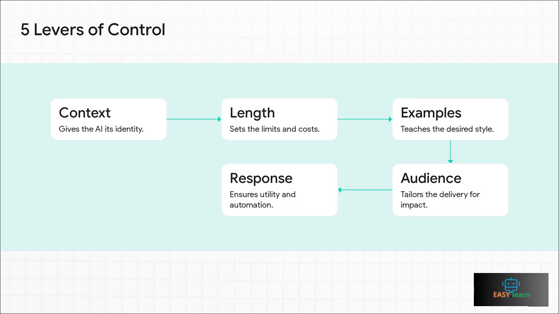So let's bring it all home. These are your 5 levers of control. Context gives the AI its identity. Length and output controls set the limits. Examples teach it the style. Audience styles in the delivery. And finally, the response format makes sure the output is actually useful. When you use them all together, that's the key to getting professional-grade results.